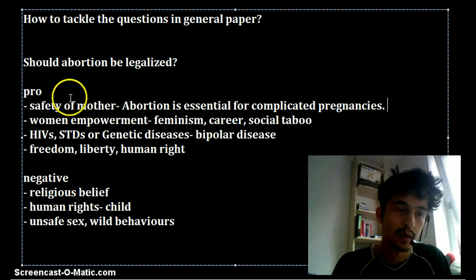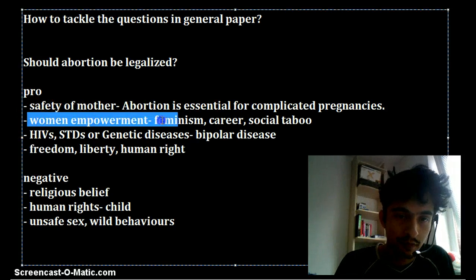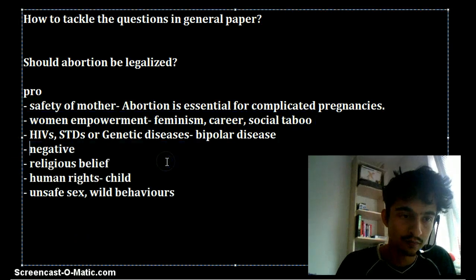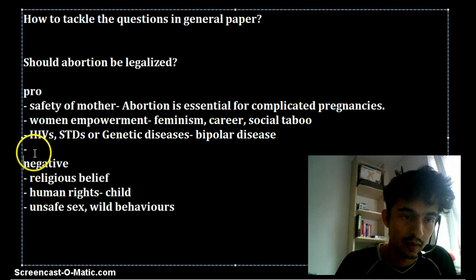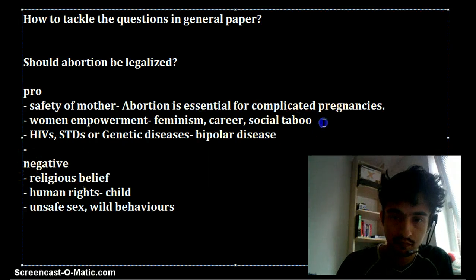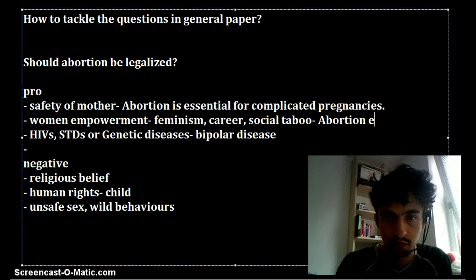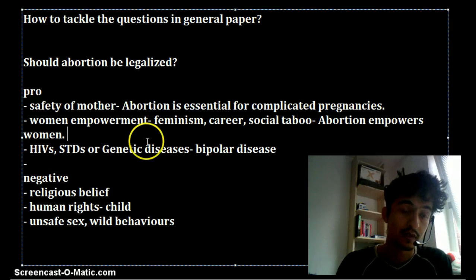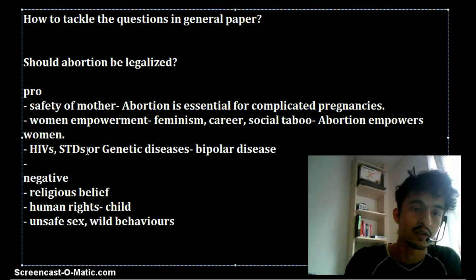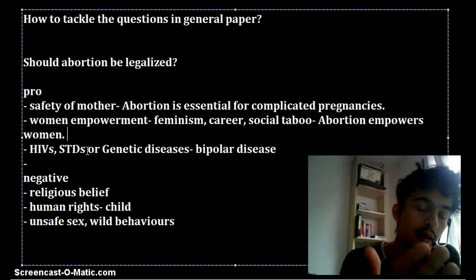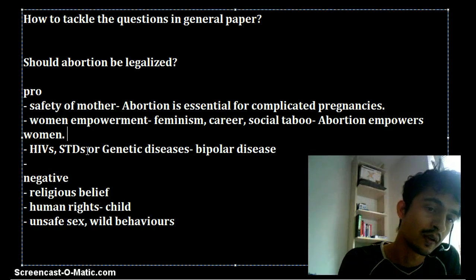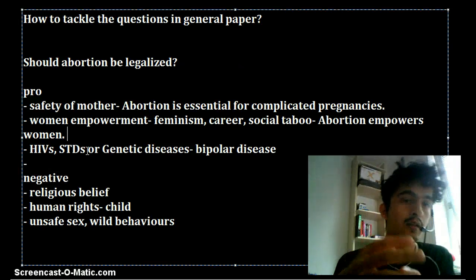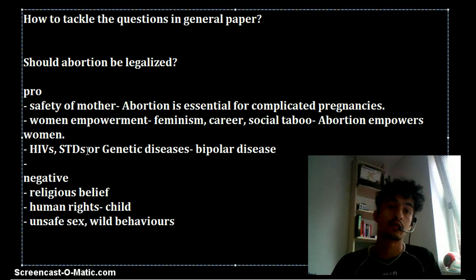Okay. And I could combine women empowerment, feminism, career, social taboo, and freedom, liberty, human rights together. And I could simply say that abortion empowers women. Yeah. And similarly, I could make another topic sentence of HIV, STDs, and so on and so forth. So if you look at this, I have got 6 distinct points now. And from these 6 distinct points, I can make 6 paragraphs. And this is how I usually go on tackling the question in the journal paper.